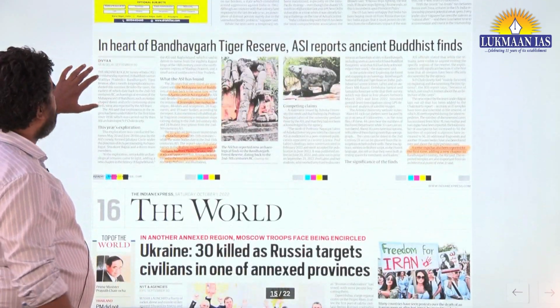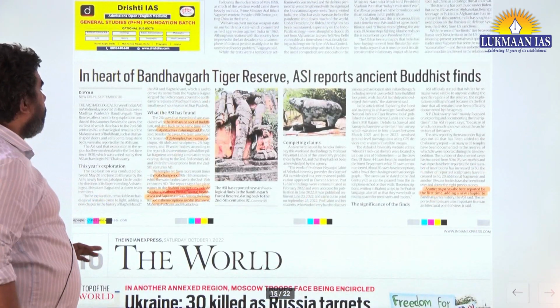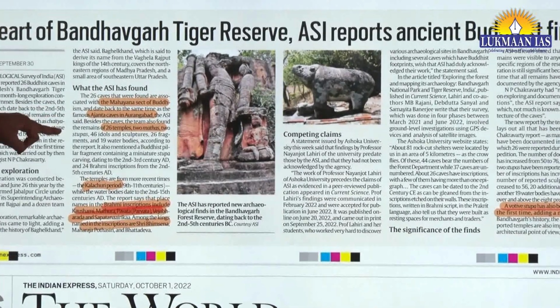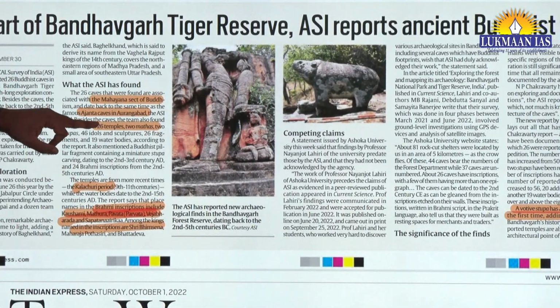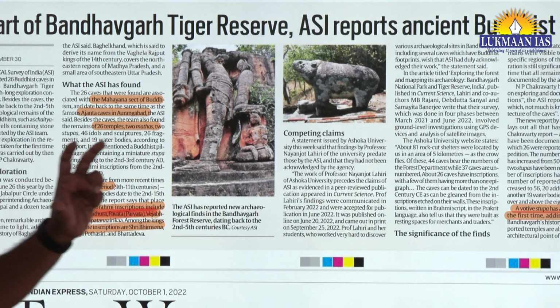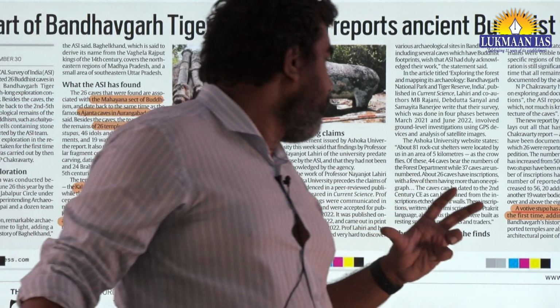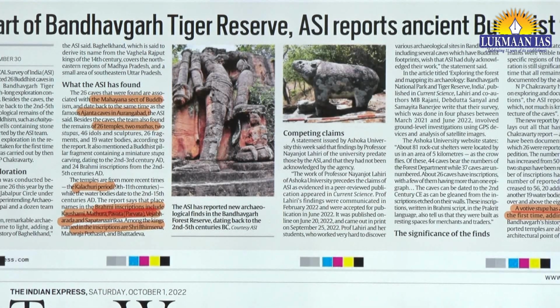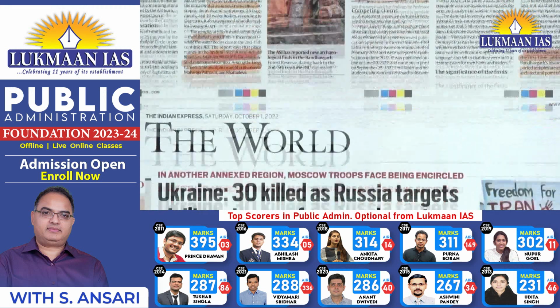Now this is another news which is important from the perspective of the prelims: 26 caves of the Mahayana sect of Buddhism, dating back to the same time as the Ajanta caves in Aurangabad, are found in Bandhavgarh Tiger Reserve. This is not the first time, but it is very important that Buddhist monasteries, stupas and temples are found deep inside the forest. So this is the part that we have to analyze.